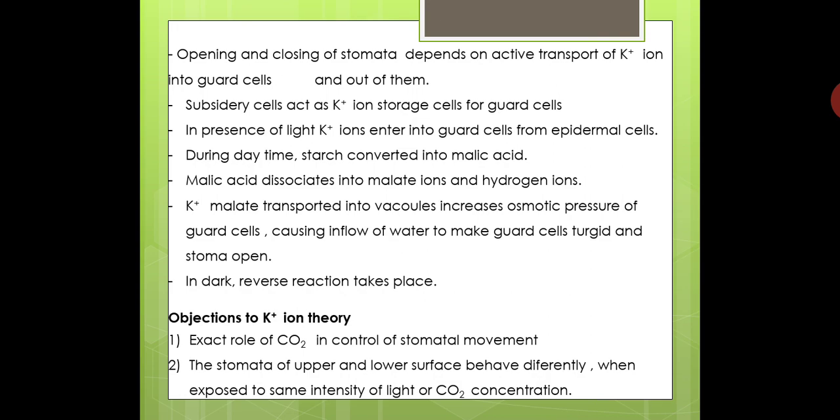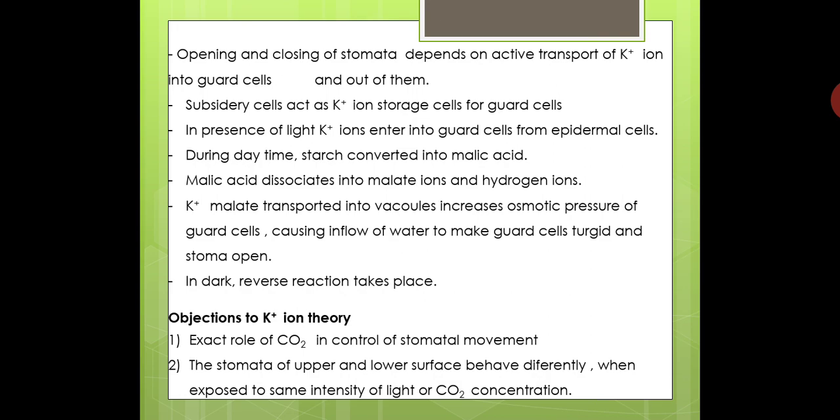Yet this theory has certain objections. The first objection is that the exact role of CO2 in control of stomatal movement is not explained. This CO2 which is entering through the stomata for photosynthesis, the exact role of this CO2 is not explained by this theory.